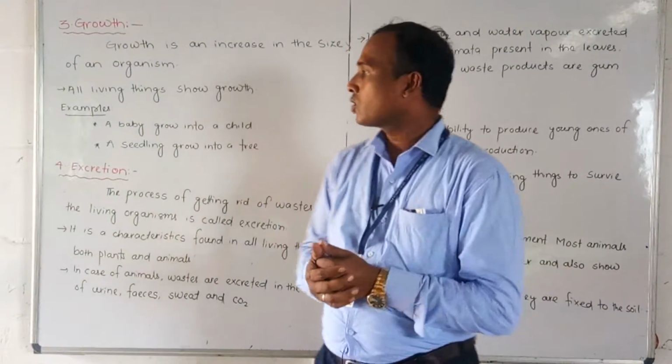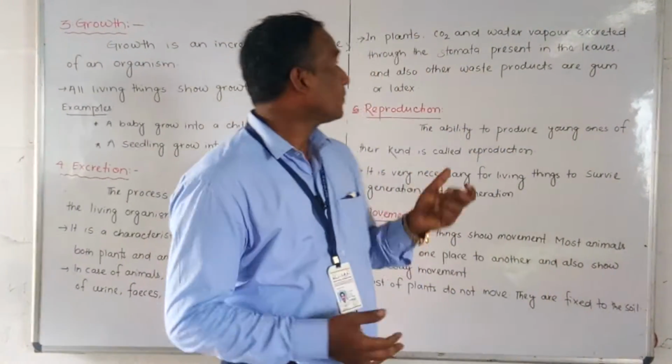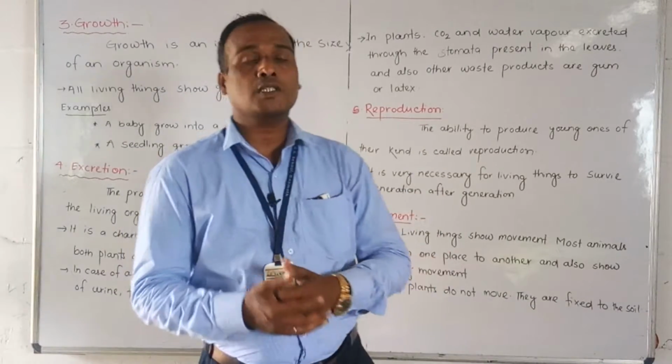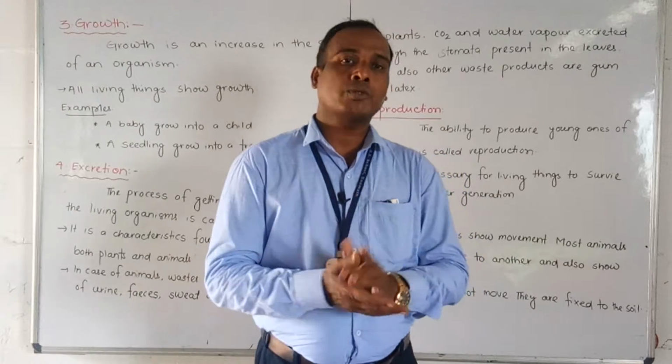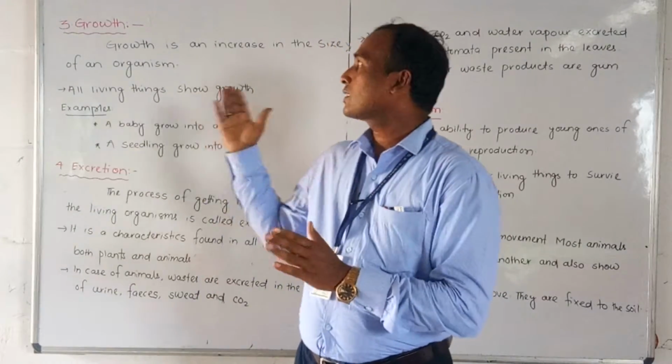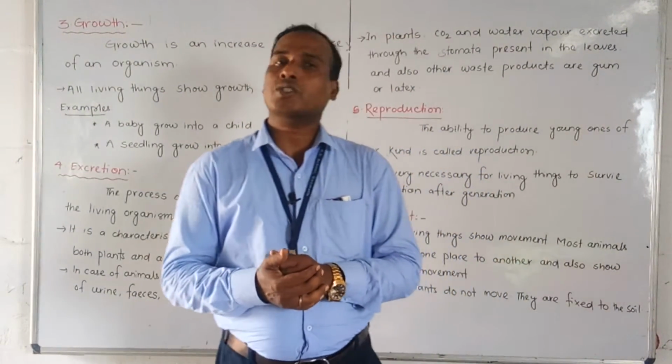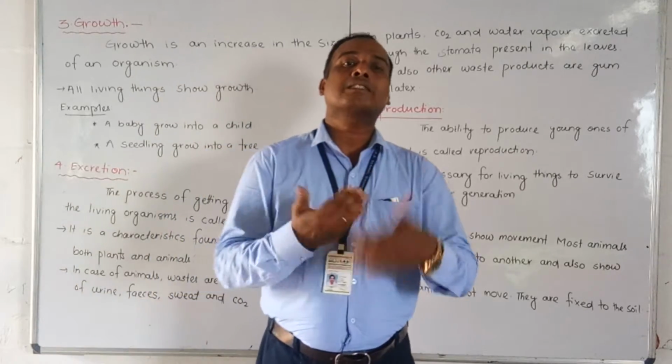The third one is growth, the fourth is excretion, the fifth is reproduction, and the sixth is movement. These 4 characteristics of living things we are going to discuss today. First of all, we will discuss growth. Do you know what growth means? Growth means increasing the size.